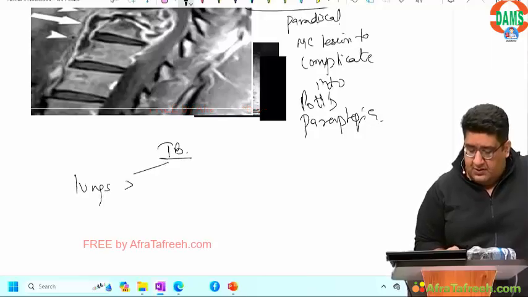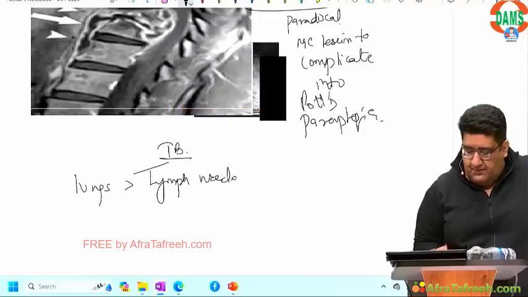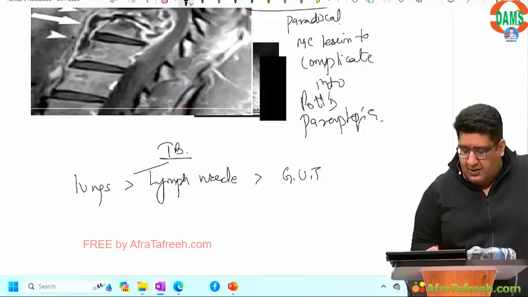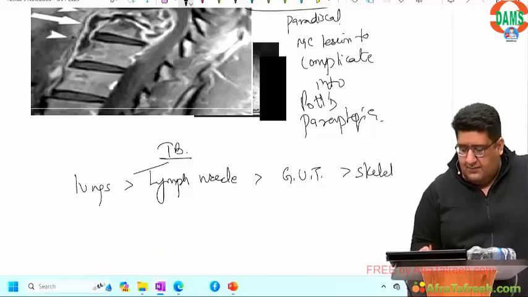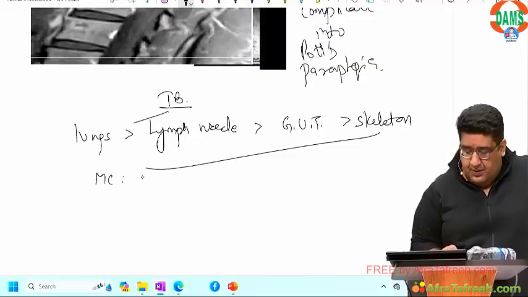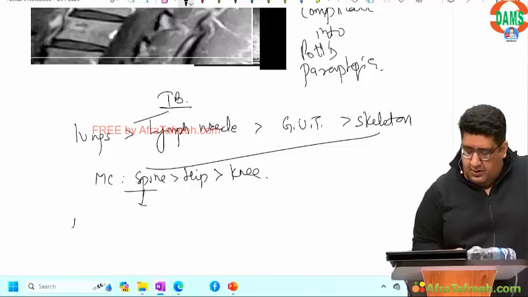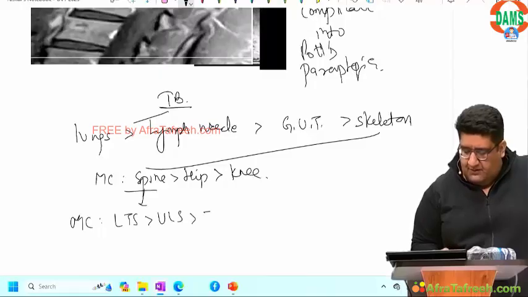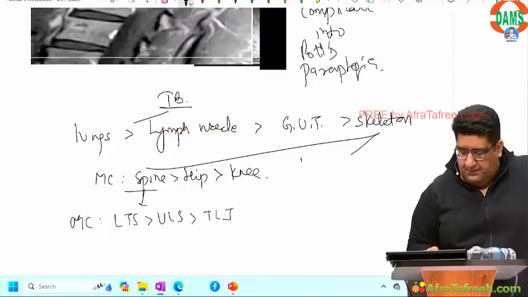After lungs, second common site is lymph node, followed by genitourinary tract, followed by skeleton. In skeleton, most common is spine, followed by hip, followed by knee. In spine, most common is lower thoracic spine, followed by upper lumbar spine, followed by thoracolumbar junction.